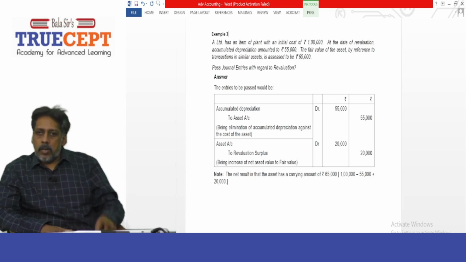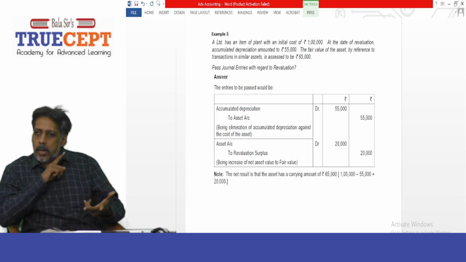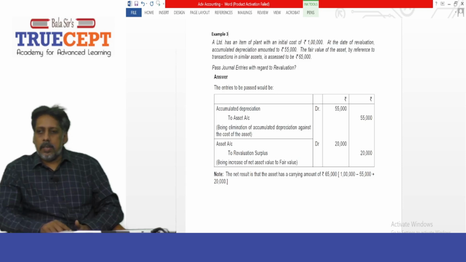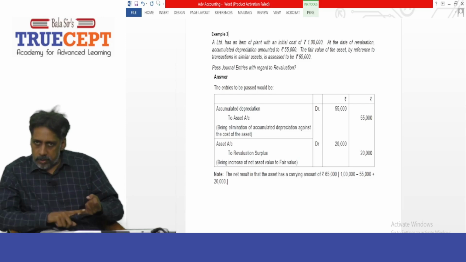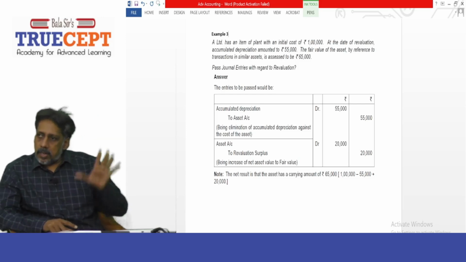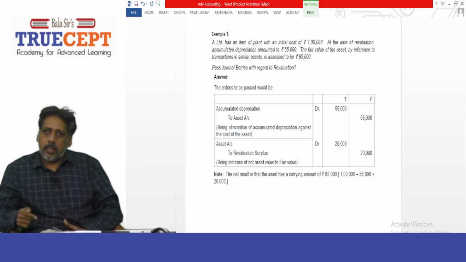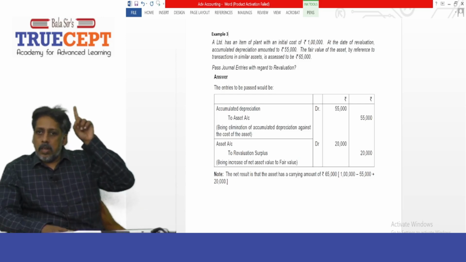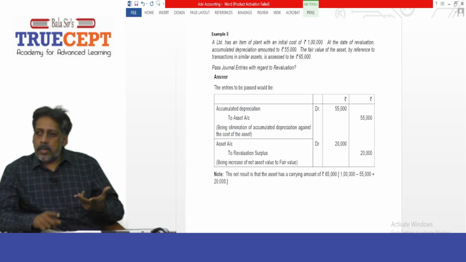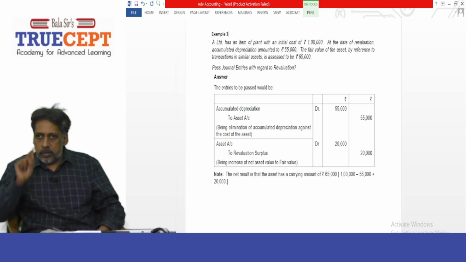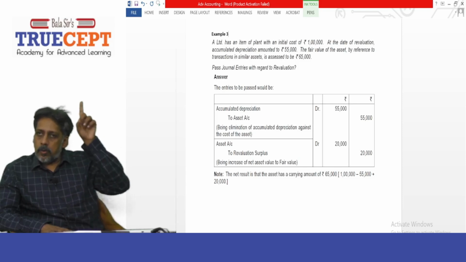Now, first I'll pass an entry: accumulated depreciation account debit, canceling the credit balance, 55,000, to asset account, nothing but property, plant and equipment, 55,000. After this entry, the balance in accumulated depreciation will become zero, and the asset account will come down from 1 lakh rupees to 45,000.